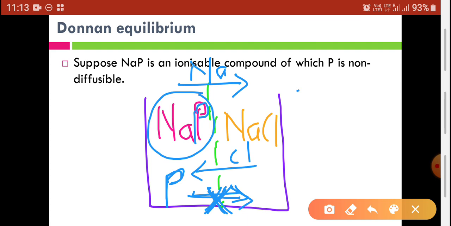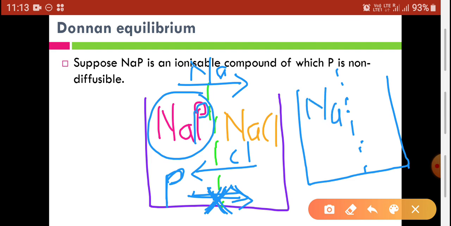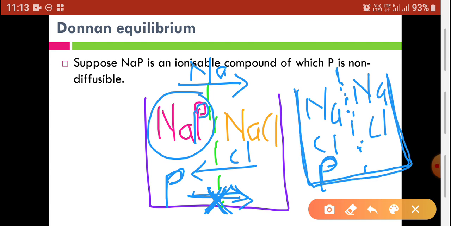After some time, we get an equilibrium. On one side there is sodium, chloride and phosphate, on the other side there is only sodium and chloride. The product of sodium and chloride is equal on both sides, but phosphate remains on the same side because it is a non-diffusible ion, and so this equilibrium is called Donnan equilibrium.